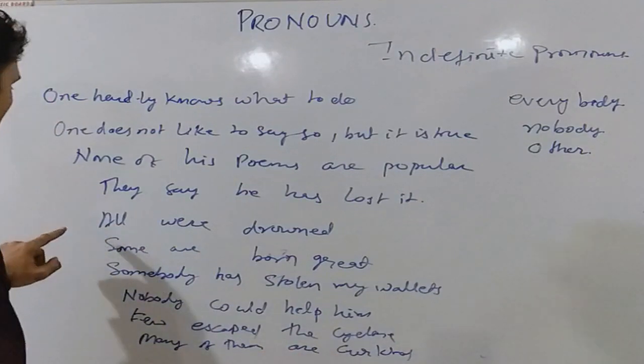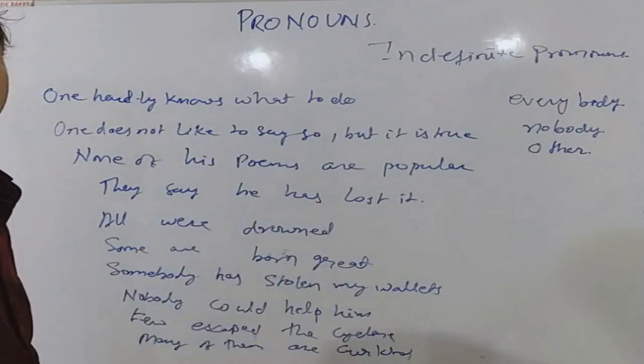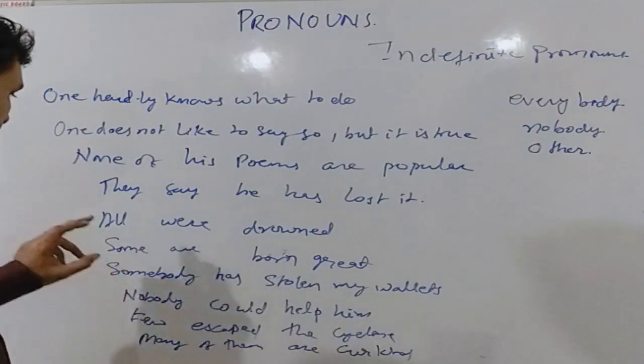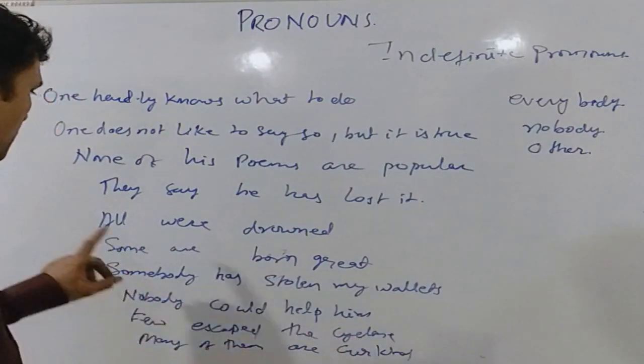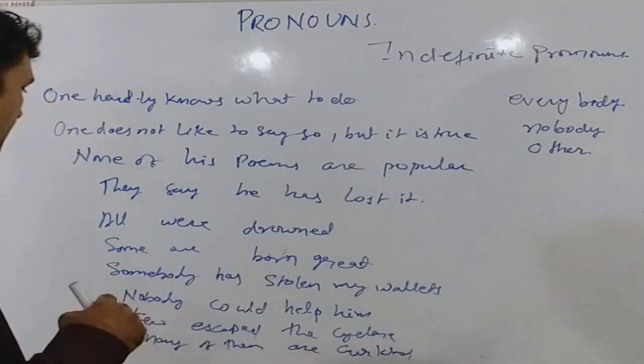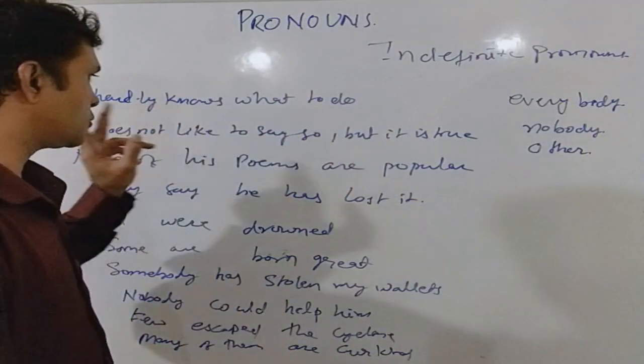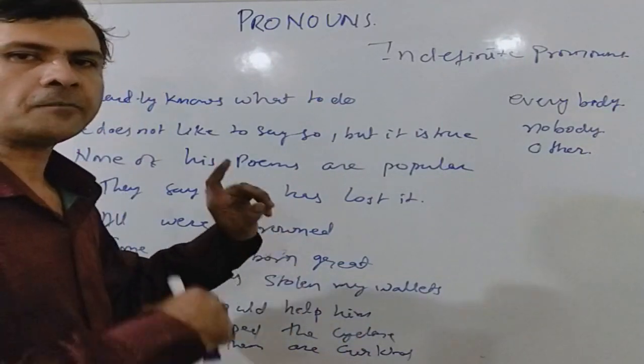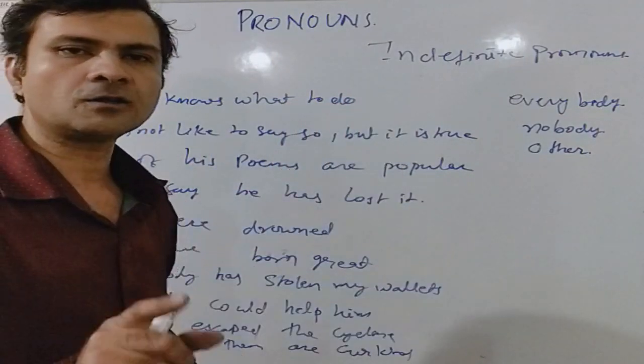It is not clear. Again, all were drowned. There were some people on the boat and all were drowned. We are talking in general. We are not talking about any particular person or thing. So indefinite pronouns are those which are used to refer to general people or things, not to any particular or definite person or thing.